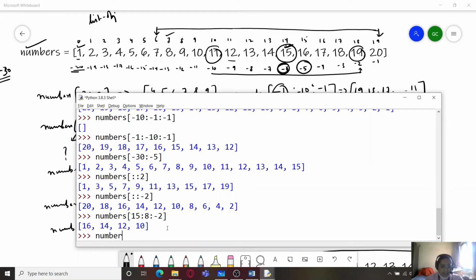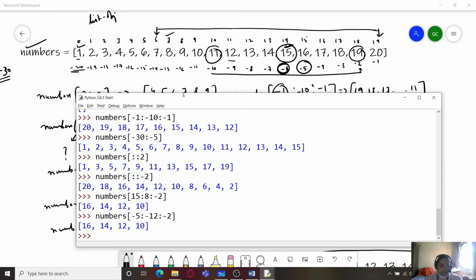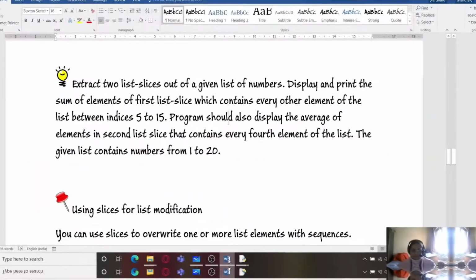And let's take negative indices also over here, that is minus 5 up to this position, that is 8, which is minus 12. So minus 12 and minus 2. And here we get the same answer. So you can see that for two different types of slicing, we are getting the same list slice.